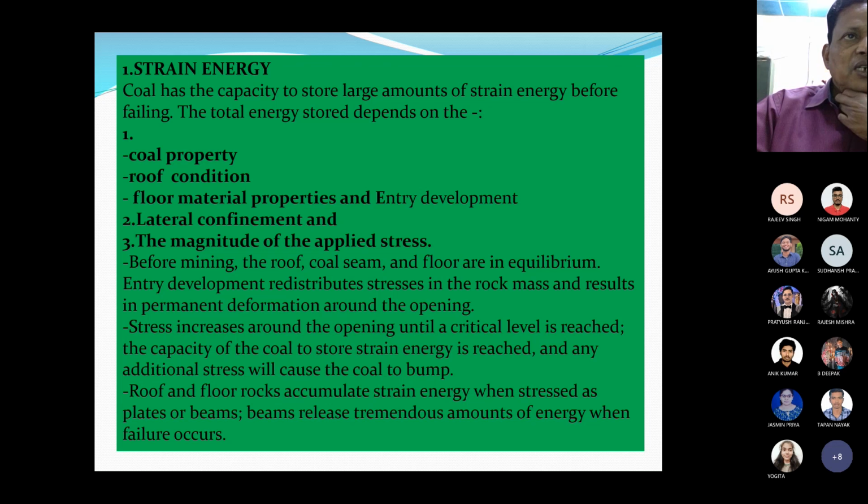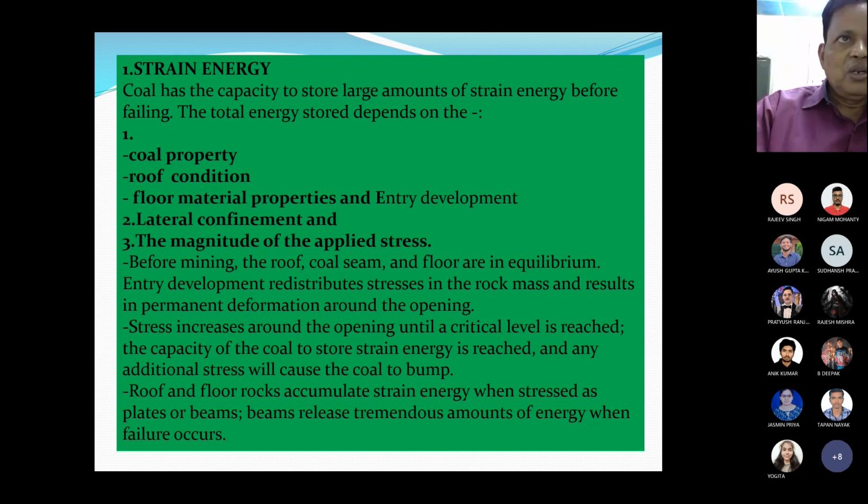Stress increases around the opening until a critical level is reached. The capacity of the coal to store strain energy is reached, and any additional stress will cause the coal to bump.